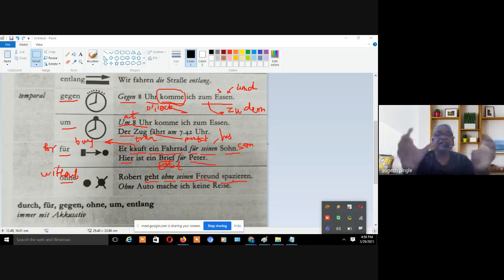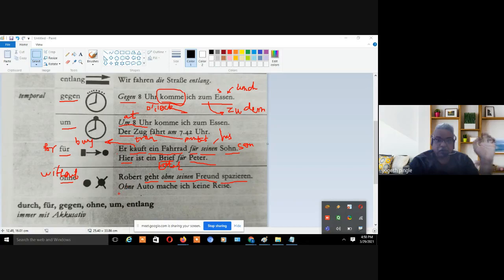Because spazieren gehen is the verb, and because this verb is a separable verb, that's why I am conjugating the gehen verb, and spazieren is a suffix, you can say. This suffix I am adding at the end of the sentence. That is the rule of building a sentence. This is the rule of German, right?